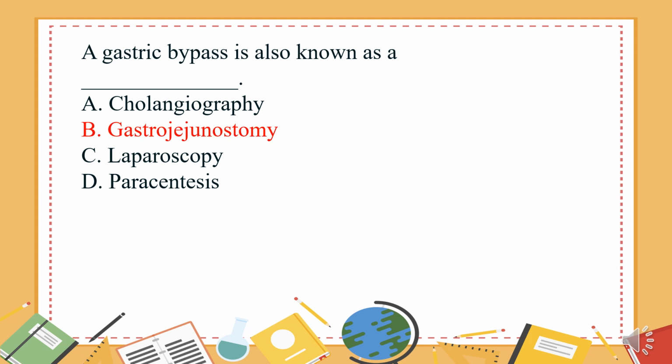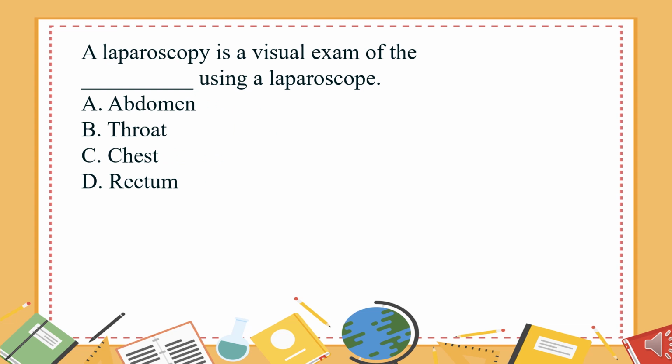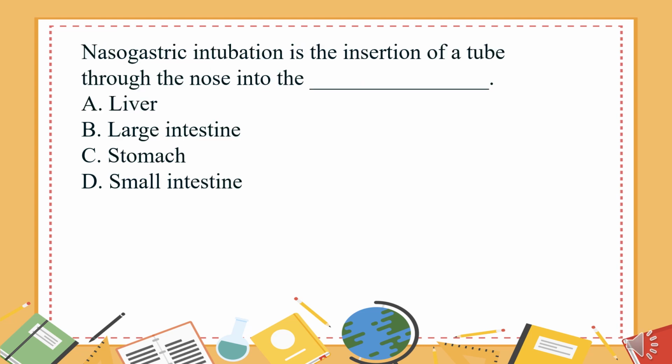Gastrojejunostomy. A laparoscopy is a visual exam of what using a laparoscope? A. Abdomen. B. Throat. C. Chest. D. Rectum. The answer is A. Abdomen. Nasogastric intubation is the insertion of a tube through the nose into the what? A. Liver. B. Large intestine. C. Stomach. D. Small intestine. The answer is C. Stomach.